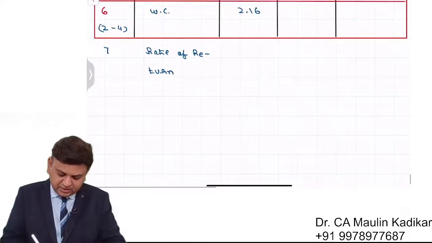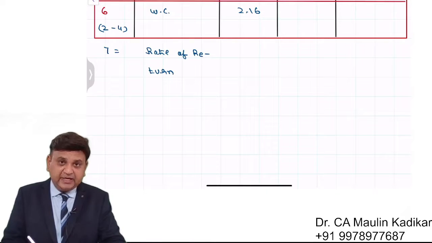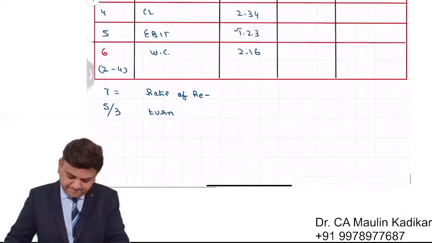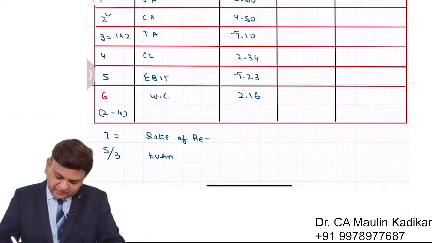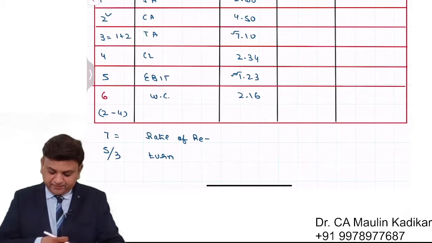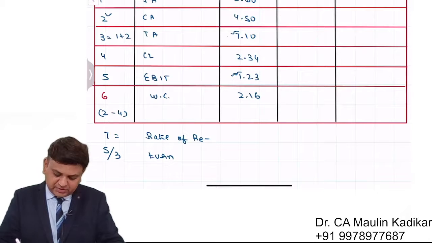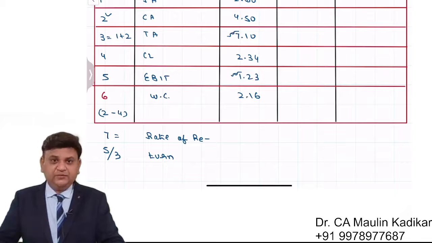So 5 upon 3 into 100. Operating income is 1.23 upon total assets. So the rate of return stands for return on total assets.